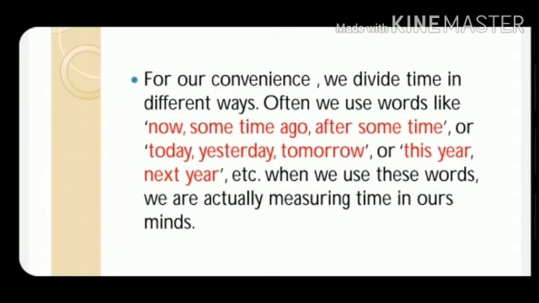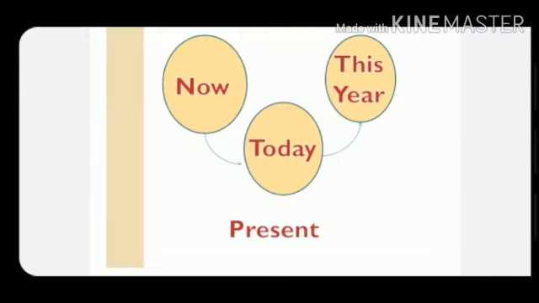Often, we use words like now, sometime ago, after some time, or today, yesterday, tomorrow, or this year, next year, etc. When we use these words, we are actually measuring time in our mind. Whenever you are talking about these things, you are actually measuring time in your mind.